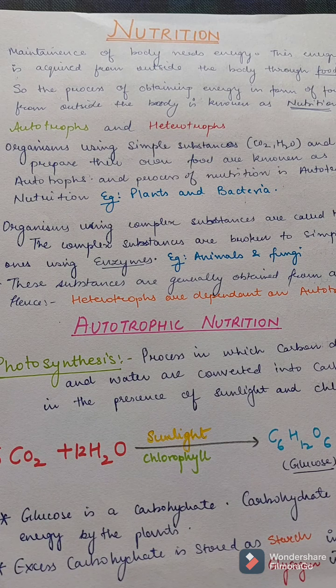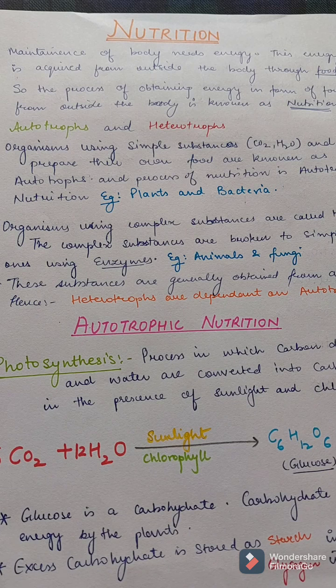The organisms which are using simple substances such as carbon dioxide and water and prepare their own food, they are known as autotrophs, and the mode of nutrition is known as autotrophic nutrition. For example, plants and bacteria.